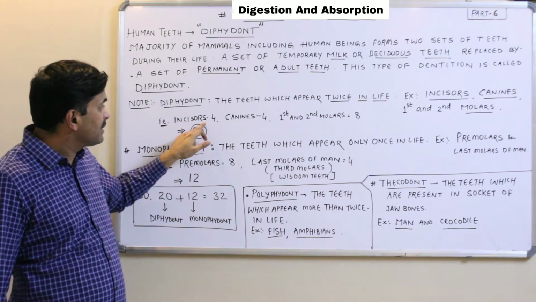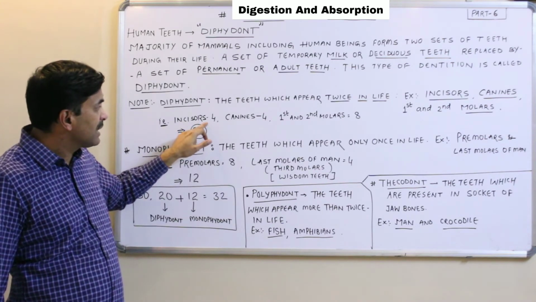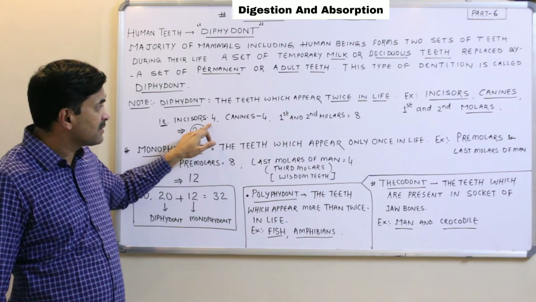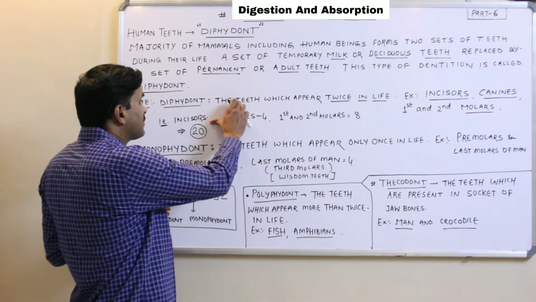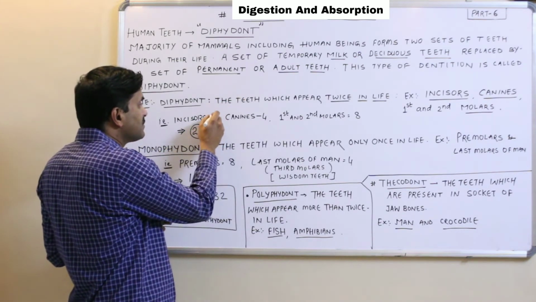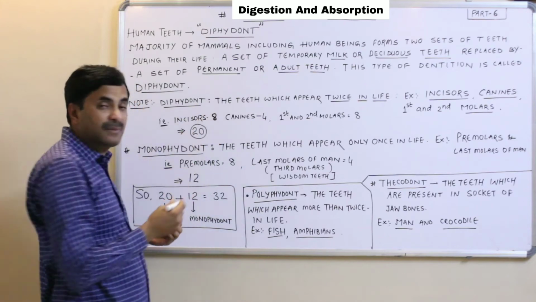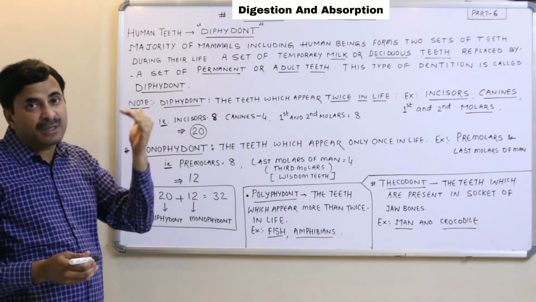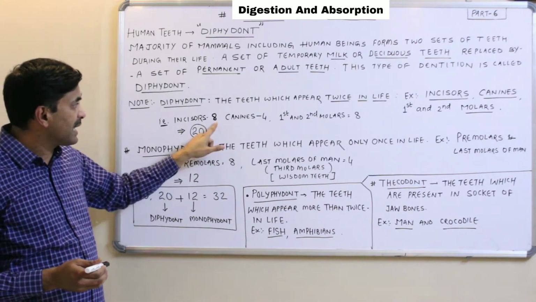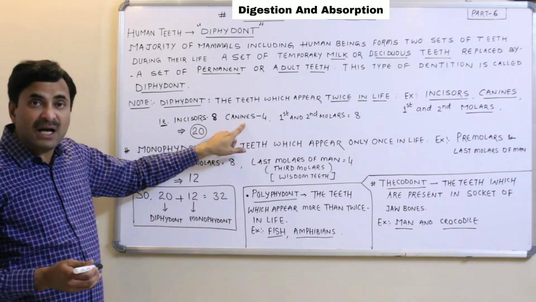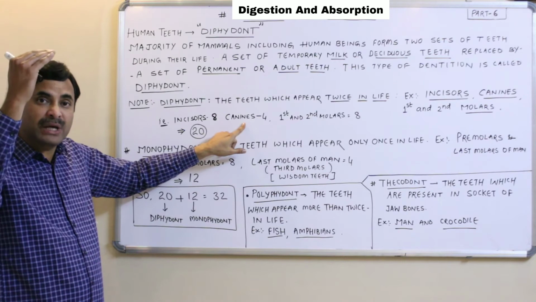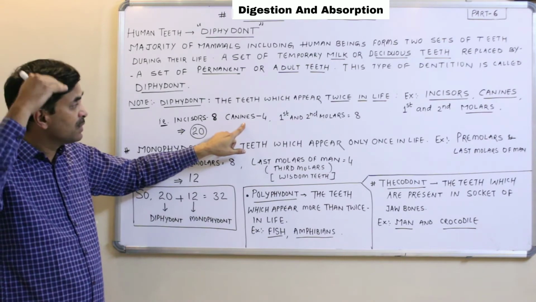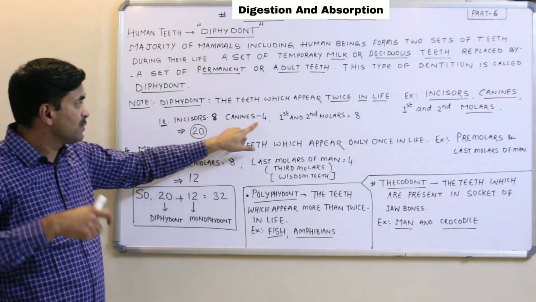We know very well that incisors are total 8, 4 in the upper jaw and 4 in the lower jaw. Canines are 4, 2 in the upper jaw and 2 in the lower jaw.